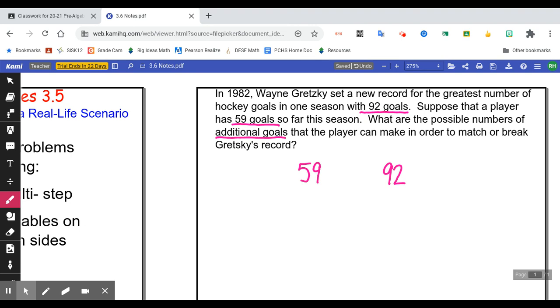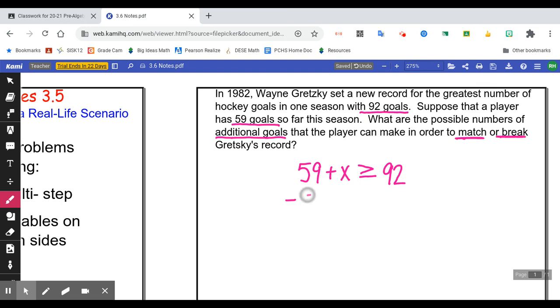to match or break. So additional goals means we're adding, but the part here is that we're not sure how many goals we need to add to that. So that's going to be our variable. So 59 goals plus some more goals. And we have to say that the player can, in order to match or break Gretzky's record. So if you want to break a record, you have to go past it or get more than that amount. Matching would mean that it would be equal to as well. So greater than or equal to 92.